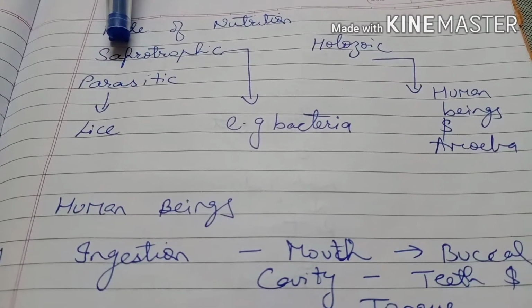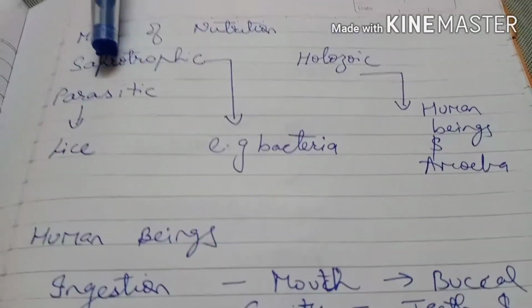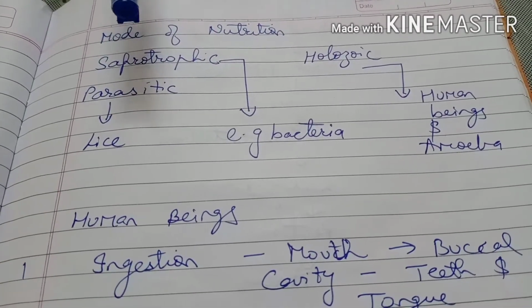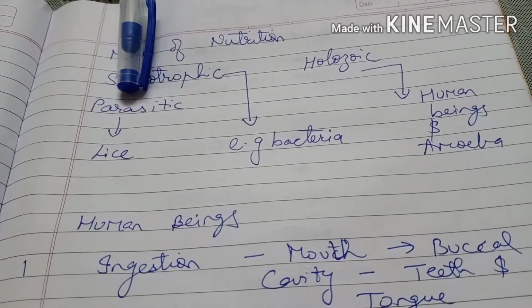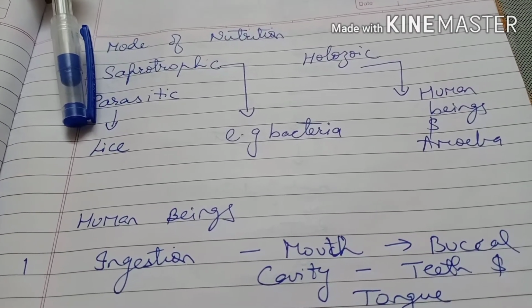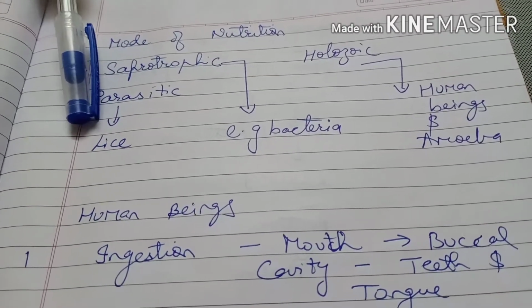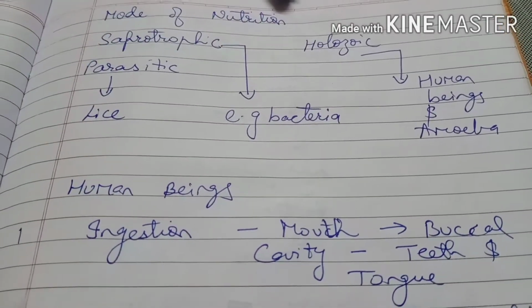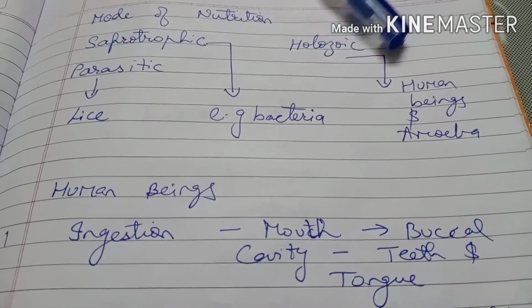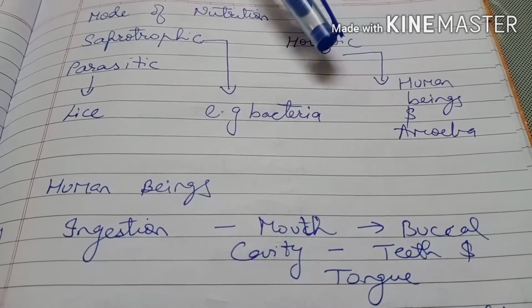Parasitic mode of nutrition, in which the organism obtains food from a living organism. This we have discussed in the previous class also. For example, head lice, which suck the blood from human beings and stay in the hair of the human beings. Holozoic mode of nutrition, in which human beings as well as amoeba, unicellular and multicellular, they eat the